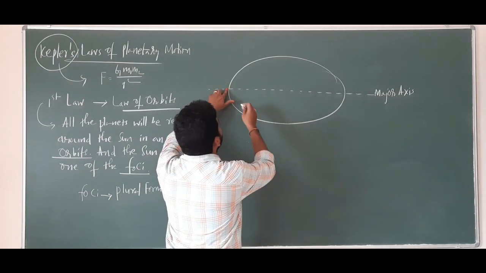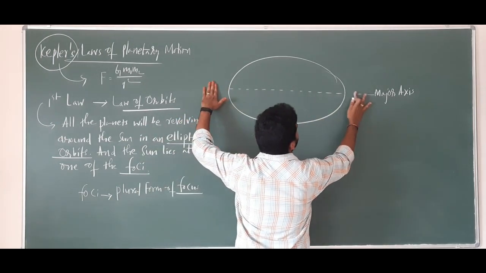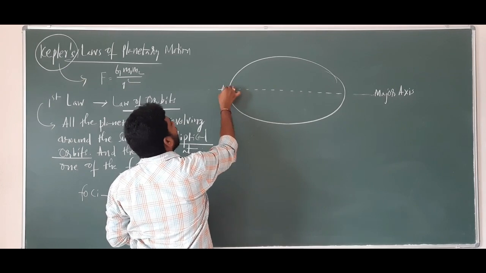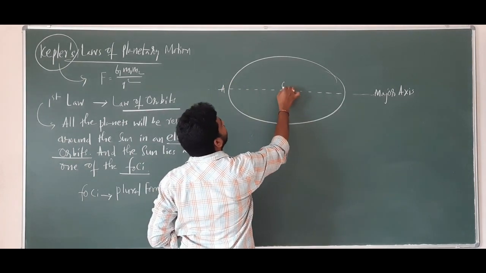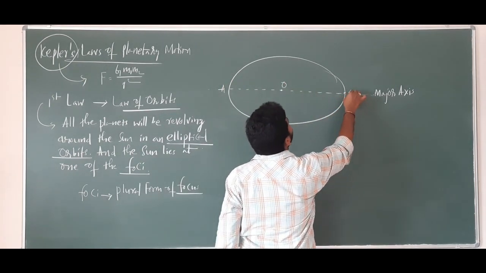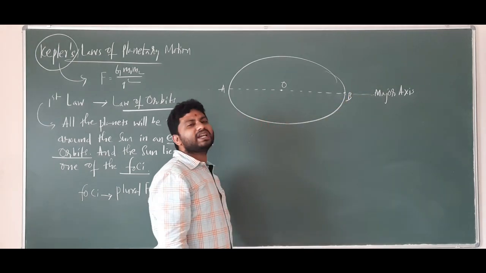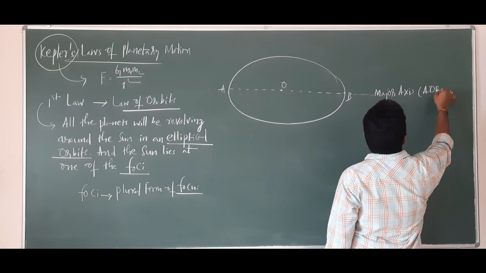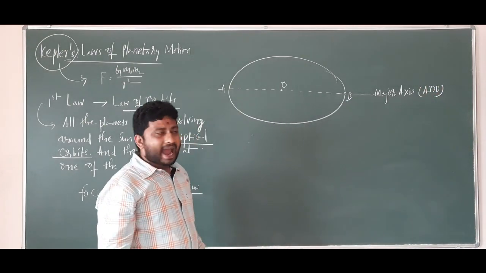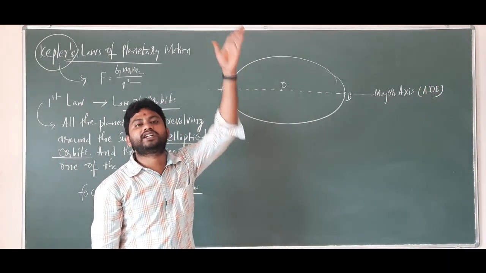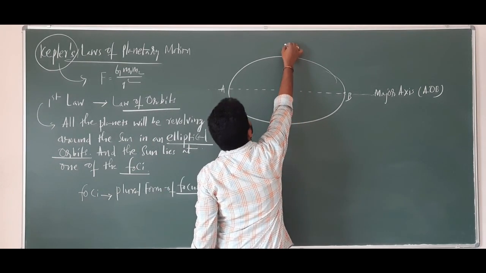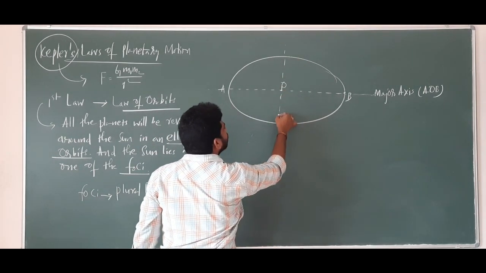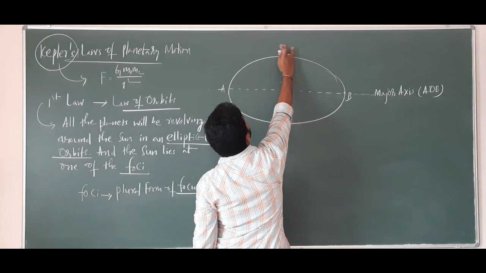You can say from here to here, this is A, the middle point let's say is O, and this is B. So this AOB is called the major axis. Now the same ellipse I am going to cut vertically into two halves.